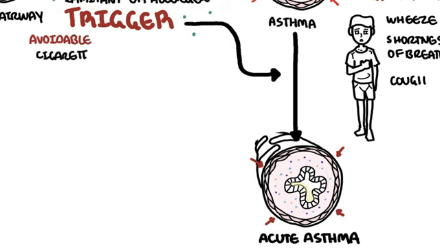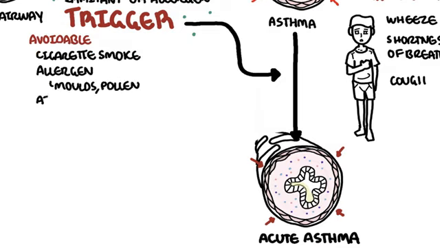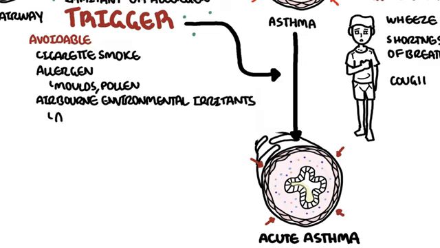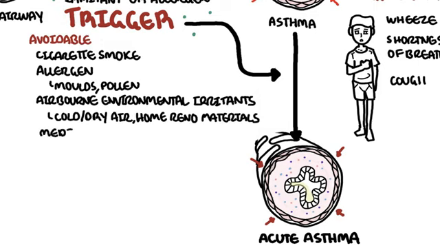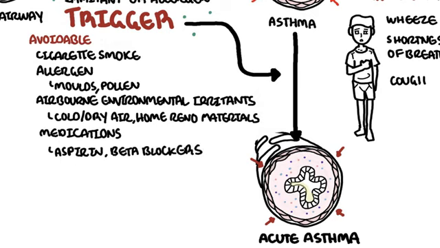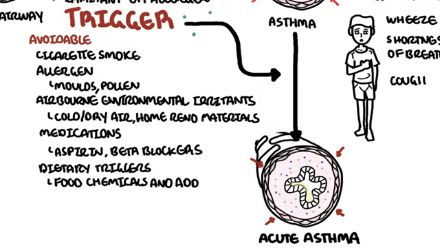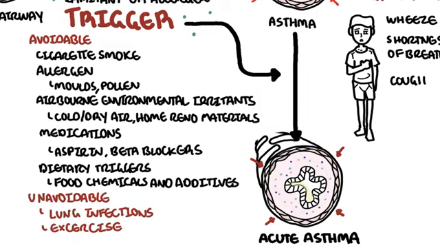Avoidable triggers include cigarette smoking, allergens such as animal allergens, mold, or pollen, airborne environmental irritants such as cold, dry air, perfumes, home renovation materials. Medications can trigger asthma such as aspirin, non-steroidal anti-inflammatory drugs, and beta blockers. Dietary triggers include food chemicals and additives. There may also be unavoidable triggers such as respiratory tract infections and exercise.